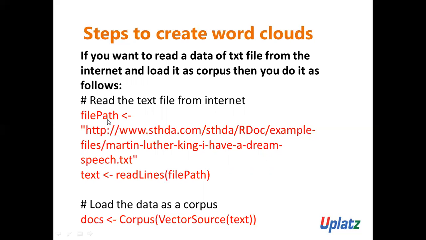It's very easy. You just need to write the variable name, suppose file path, and you assign one link of a txt file. This is the link of the txt file that contains various words. I am assigning all the data present inside this link to file path, and finally with the help of the readLines function, I can read all the data of this file path, and then assign the result to a variable text.